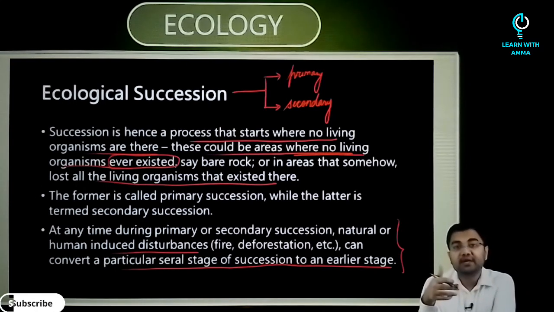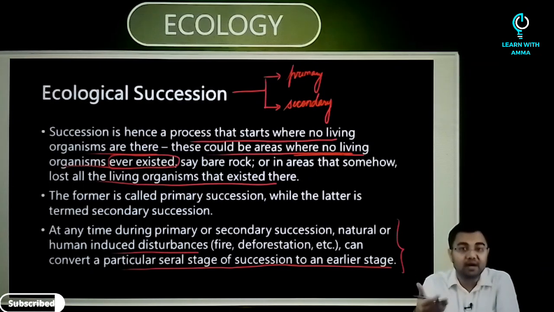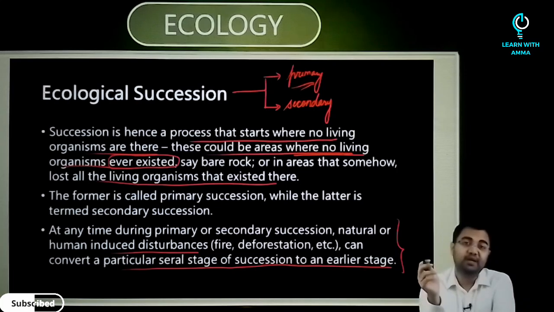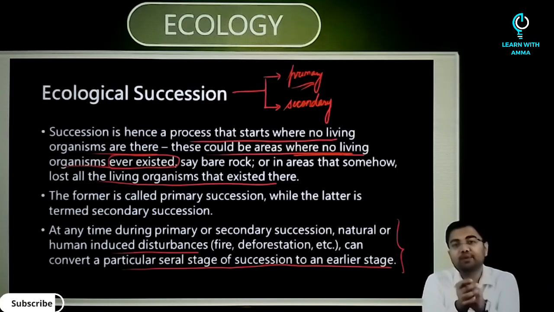An example of primary succession is newly cooled lava, a bare rock, or a newly created pond or reservoir. All these can be seen as primary succession. The establishment of a new biotic community is generally slow.